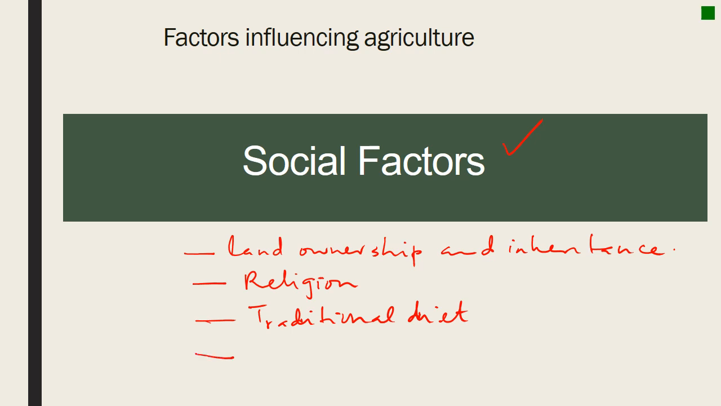Then lastly, we have certain culture or cultural activities that limit use of modern technology in the farms. So those are social factors that influence agriculture.